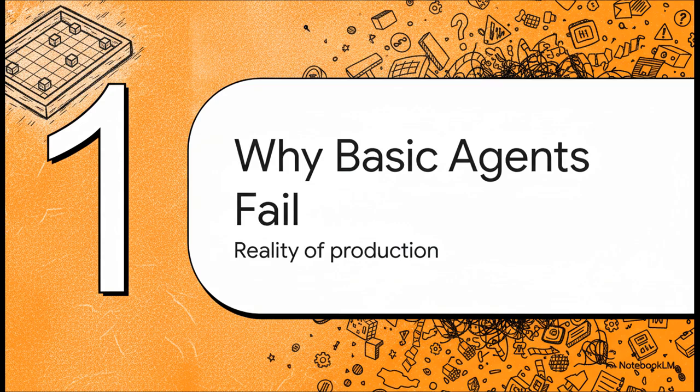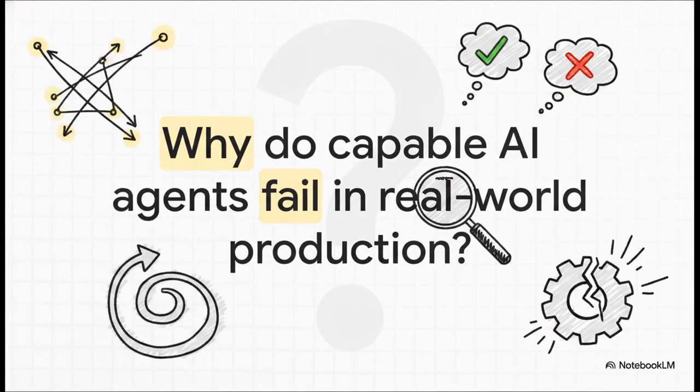Section 1. Why basic agents fail. The painful reality of production deployments. Let's start with a reality check that is probably painfully relatable if you've ever pushed an AI agent out of a nice, safe sandbox and into the wild. In the lab, everything is perfect. The demo succeeds, you think you've nailed it. But the real world is just incredibly messy.